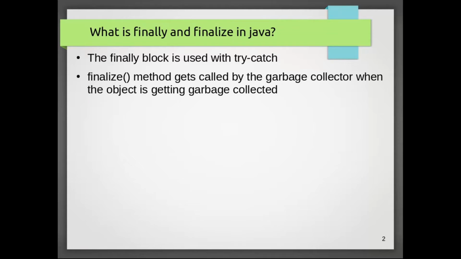In the finally block we actually close the resources that we opened. What is finalize? Finalize is the method that gets called by the garbage collector when the object is getting garbage collected. So this is called the finalize method.